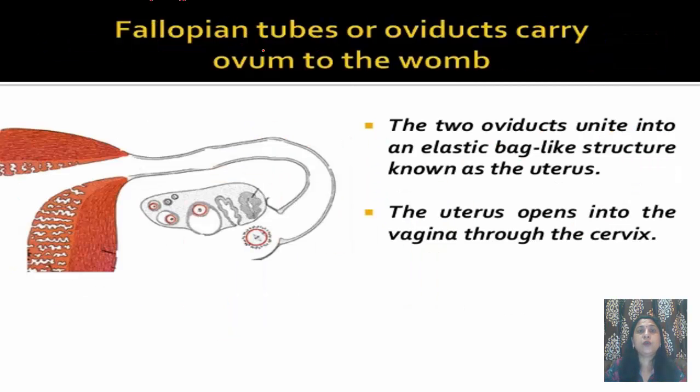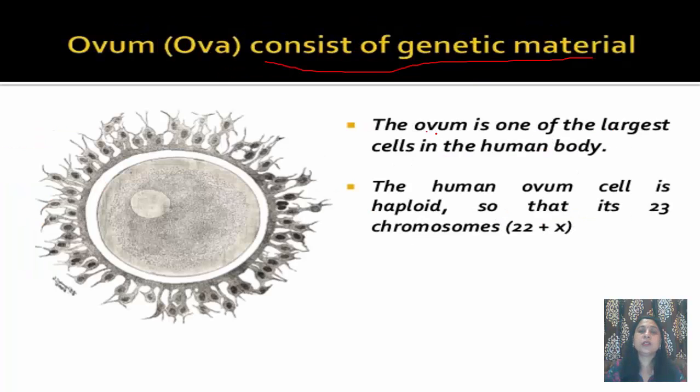The fallopian tubes or oviducts carry the ovum to the womb. The two oviducts unite into an elastic bag-like structure known as the uterus. This uterus opens into the vagina through the cervix.